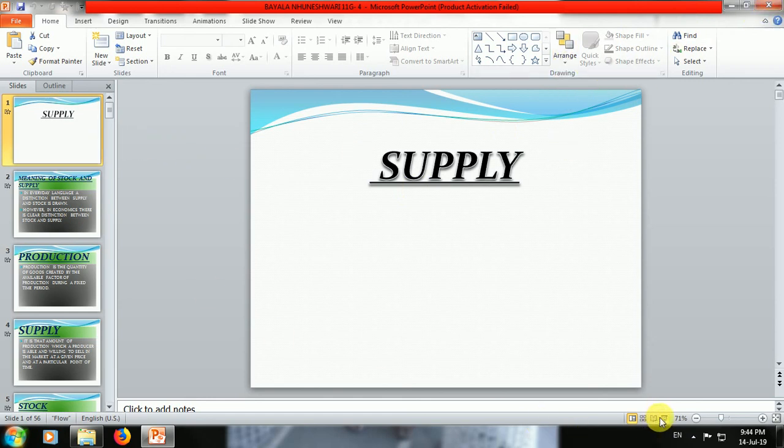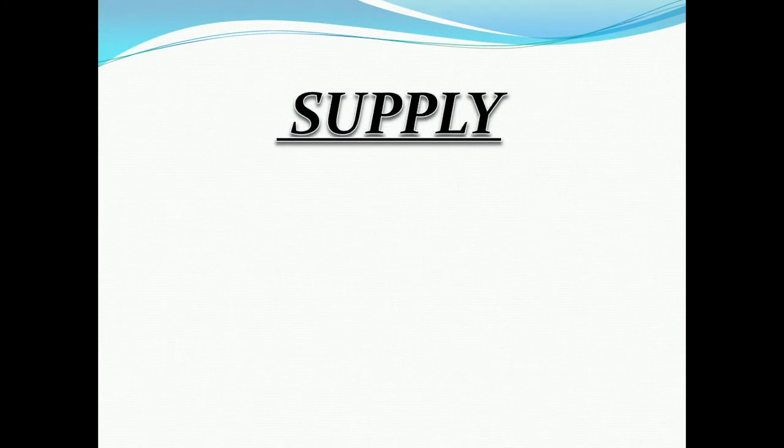I am very thankful to all for watching till the end, and I hope you get the maximum about supply. Now I want to ask questions, as we spoke earlier, starting from this chapter. What is the relationship between supply and price? First question: what is the relationship between supply and price? Please comment. Second question: how many factors determine supply? And third: what is the relationship between demand and price?